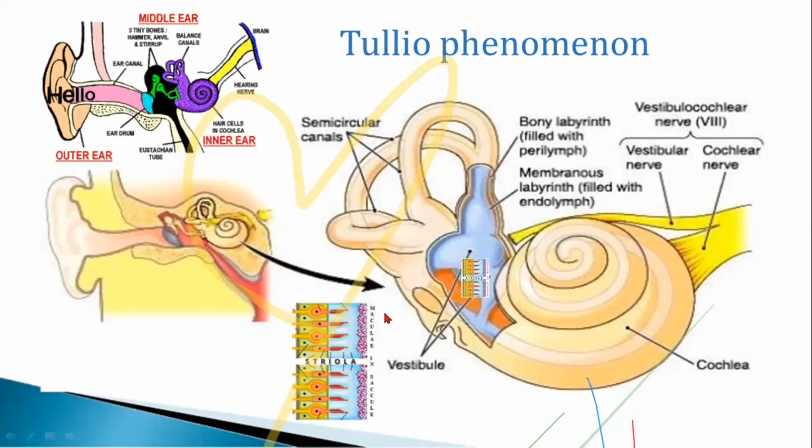So whenever the sound gets conducted, the foot plate vibrates, and these vibrations are taken into the saccule instead of going into the cochlea. In the saccule there are sensory organs of balance, so those get irritated and the patient will feel vertigo. That is why Tullio phenomenon means sound-induced